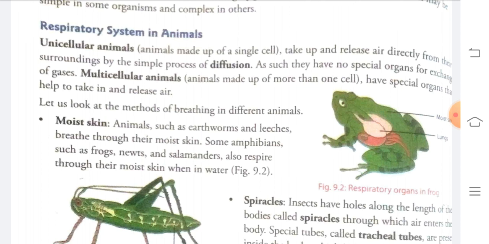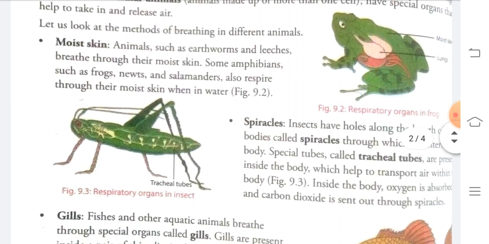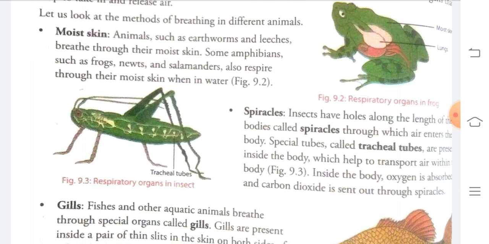These multicellular organisms have a special organ for taking and releasing the gases. Different multicellular organisms have different organs for taking and releasing air in their body. So we will look at some of the animals and the process of respiration in them.